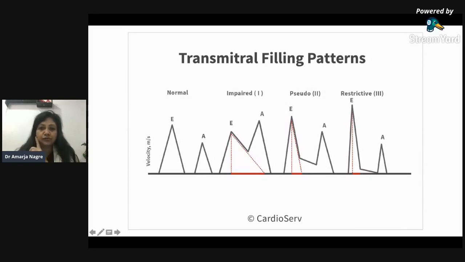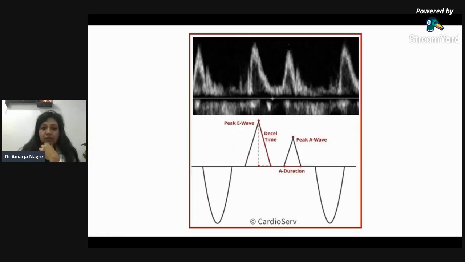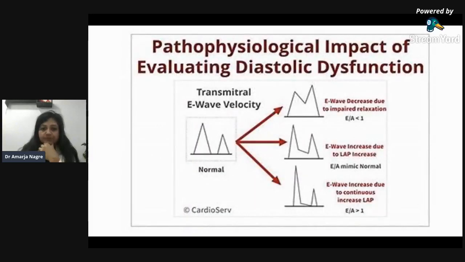The other parameters also you have to consider in this, and do some Valsalva maneuvers and all to know actually if it is pseudo normalization pattern, and then the restrictive pattern, and grade 3 A and B. So let us go into some more detail of it, because this is something which we have to know mostly.